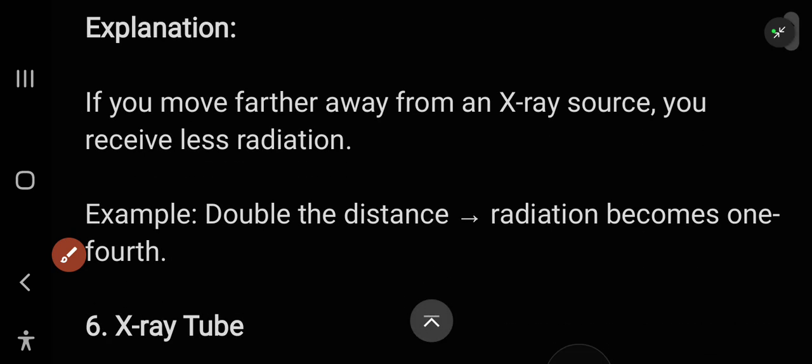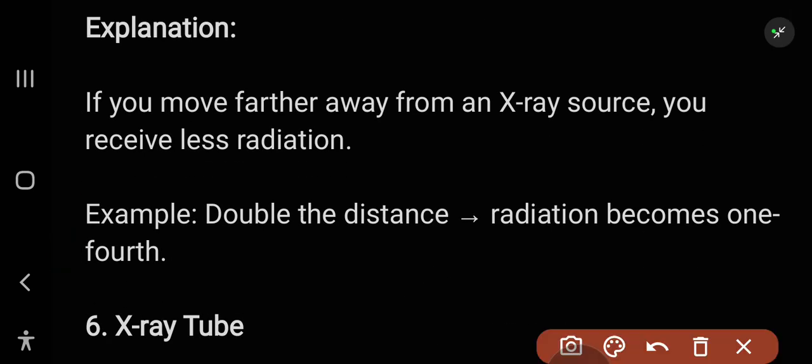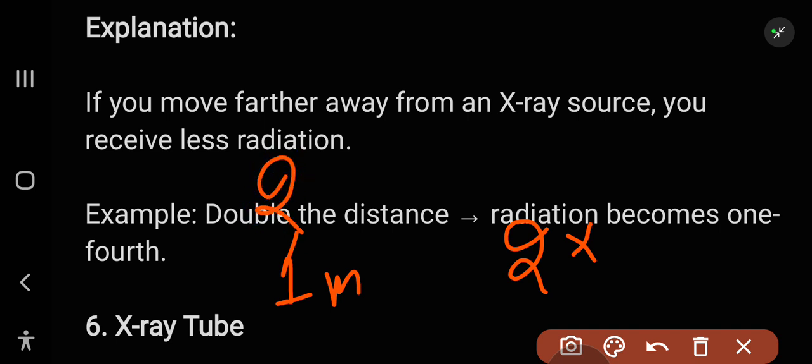If you move further away from an X-ray source, you receive less radiation. This is what the inverse square law states. Double the distance, radiation becomes 1/4. For example, if we increase the distance by 1 meter, the radiation becomes 2 times less, or decreases. Then if it doubles, it becomes 4 times, and so on. So that's the inverse square law.